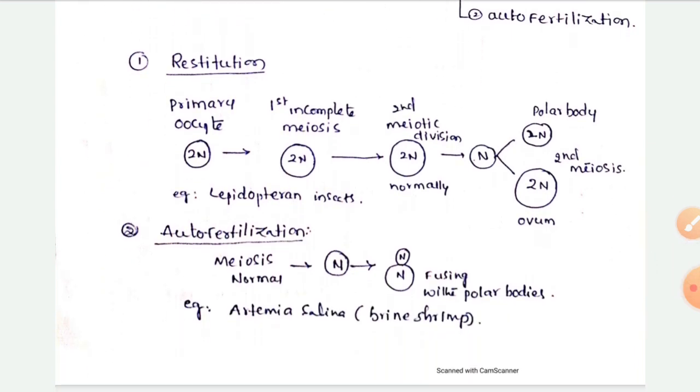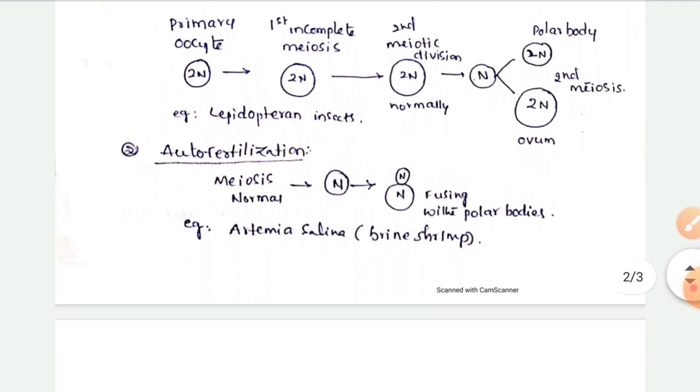Restitution means the first meiotic division of the primary oocyte is incomplete and the second meiotic division occurs normally. So two cells are formed, one large cell and one small cell. The large cell or ovum contains diploid chromosomes.